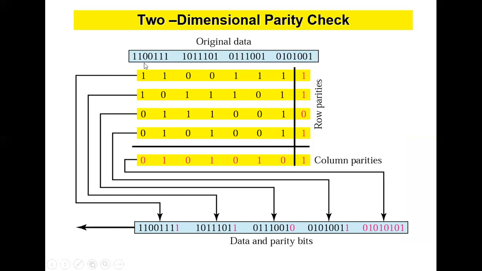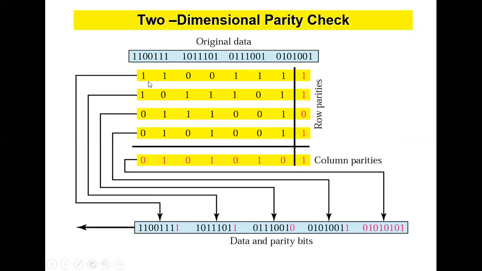Okay, so this one is original data. What I'm going to do is sort the numbers. First, I'm going to write all the numbers: 1 1 0 0 1 1 1 and 1 0 1 1 1 0 1 0 1 1 1 0 0 1 0 1 0 1 0 0 1.